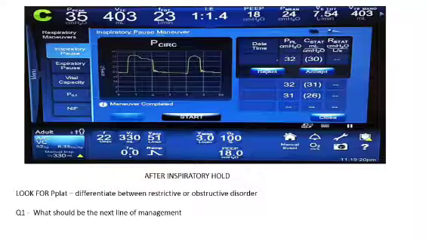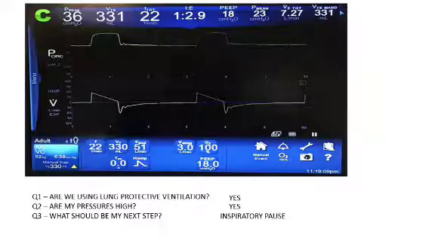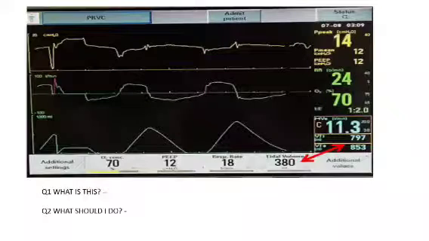But not all my patients will show a rosy picture like this. What if my patient is showing a ventilator screen like this? This is also an actual ventilator screen from ICU. My patient is completely desynchronous. I cannot see any graph which is well formed. Plus the tidal volume which I was giving to my patient was 380. My patients were taking 790 or 800 ml of tidal volume, which is a big no in ARDS. This is a lung injurious strategy.